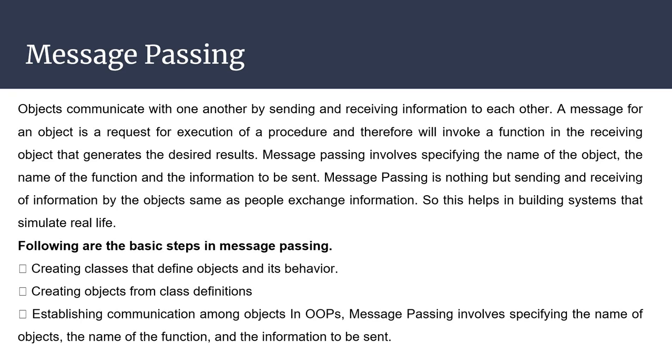First is creating classes that define objects and their behavior. Next is creating objects from class definitions. Third is establishing communication among objects in OOPs. Message passing involves specifying the name of objects, the name of the function, and the information to be sent.